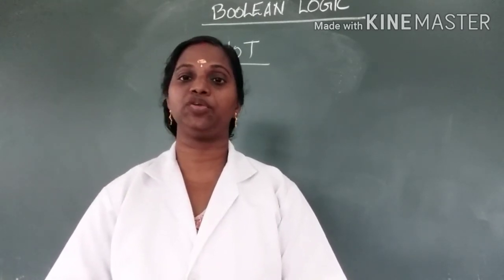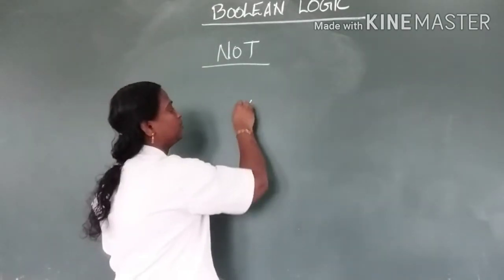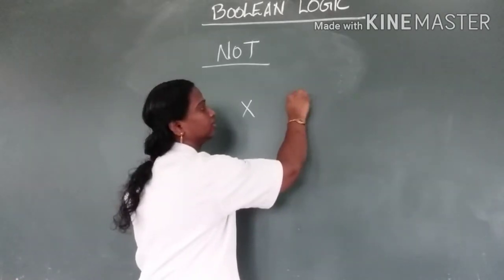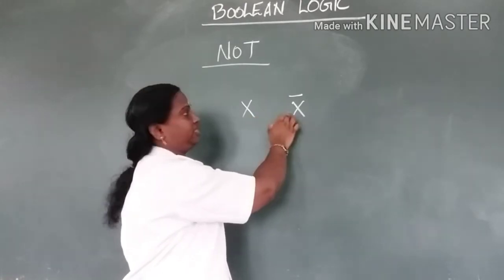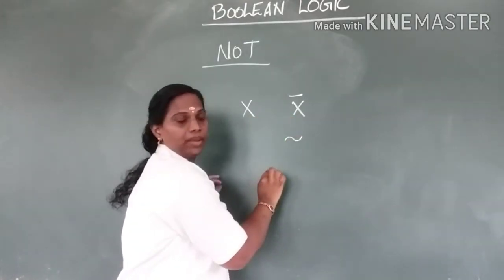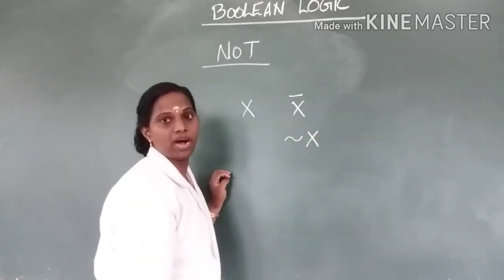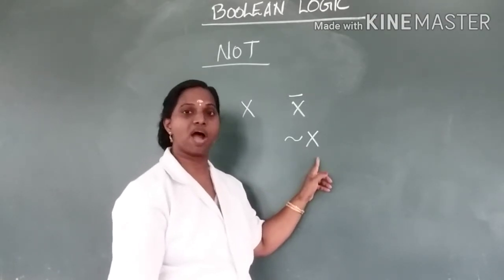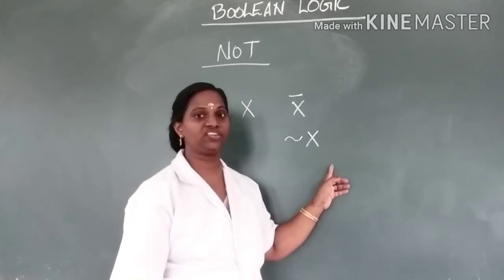Different methods are used to represent the complement. For example, if x is a Boolean variable, then x bar is the complement. Or you can use the tilde symbol to represent it, which you read as negation of x.